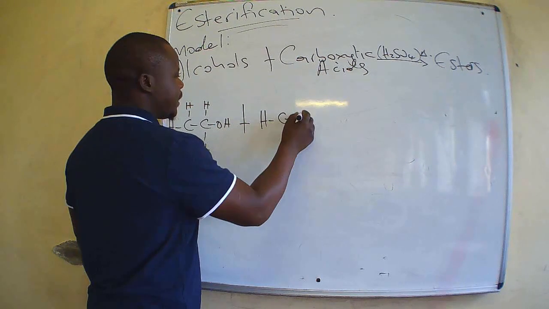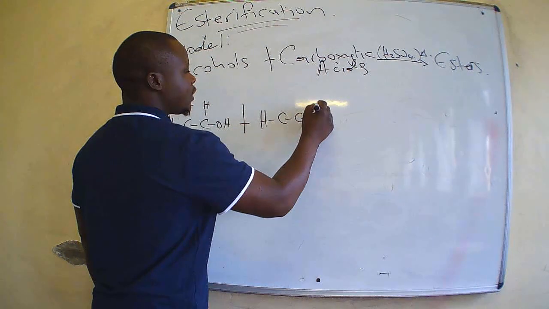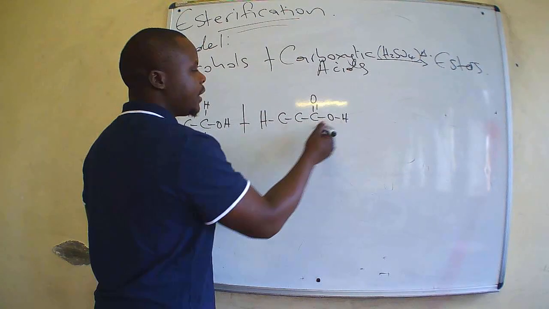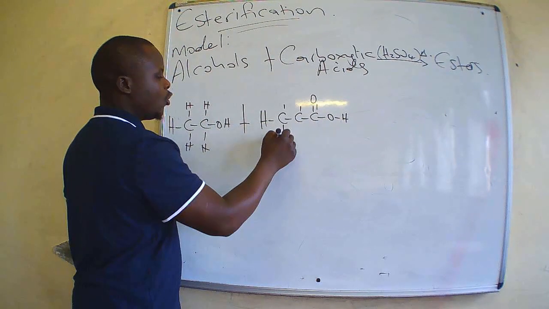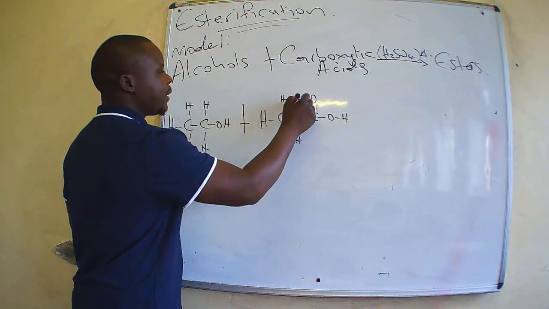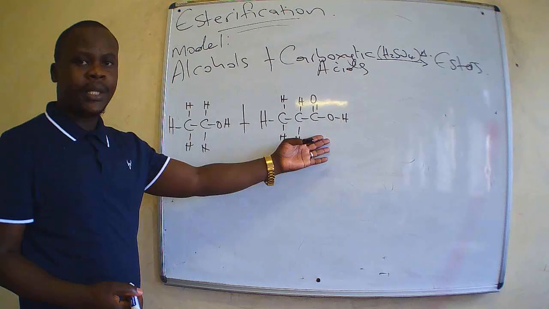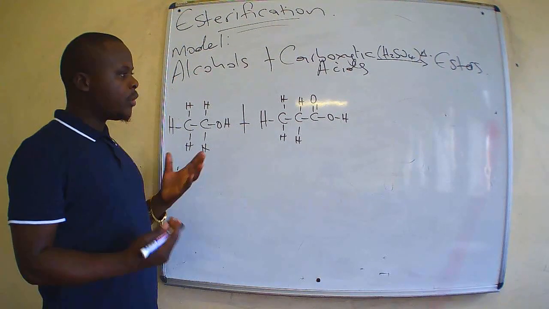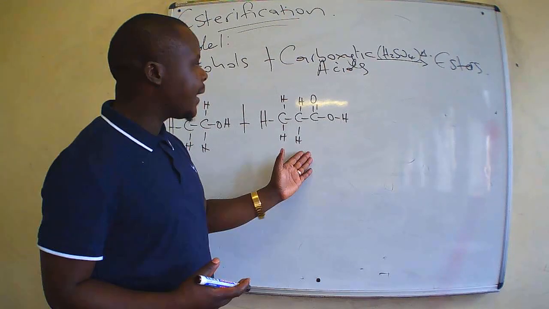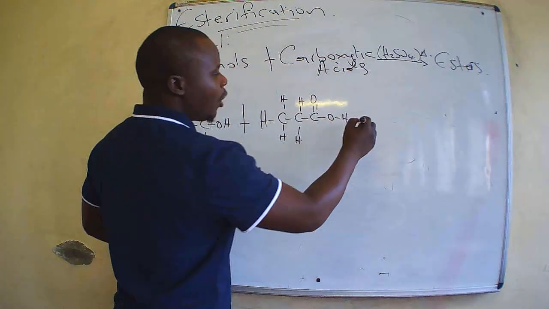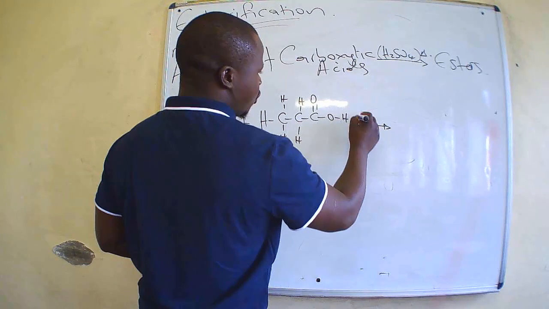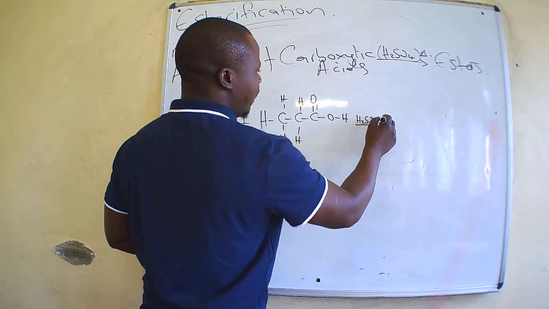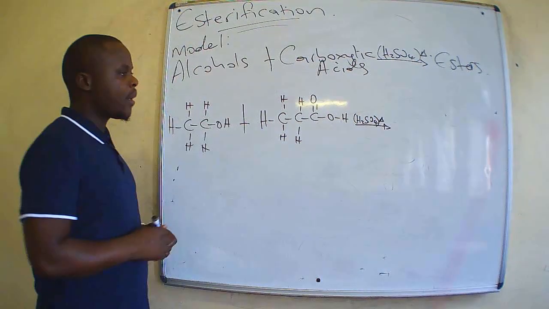So propanoic acid has a structure which looks like this. This is propanoic acid. Propanoic acid is going to react with an alcohol. So what we now need to see is how do we make an ester? And our ester will look like what? So we don't forget H2SO4 and heat as our catalyst.